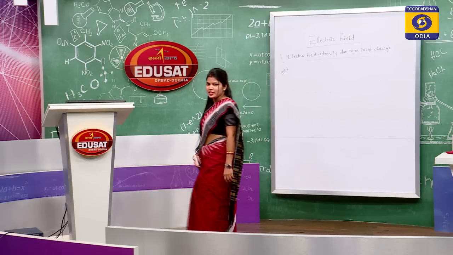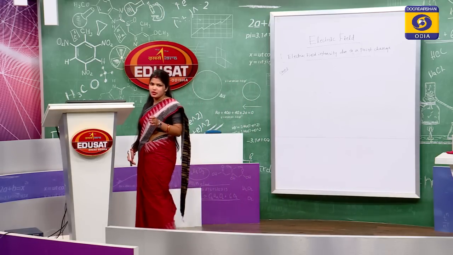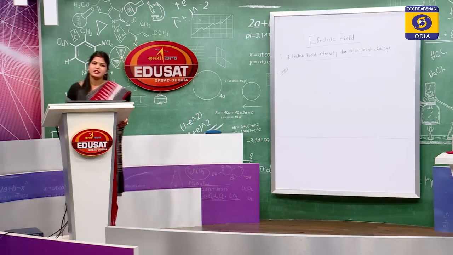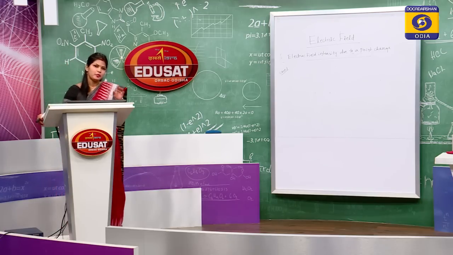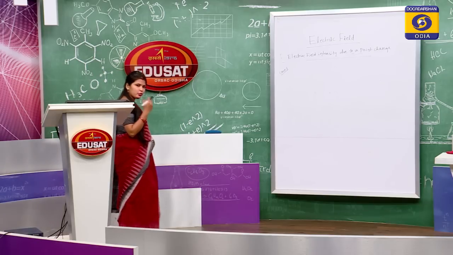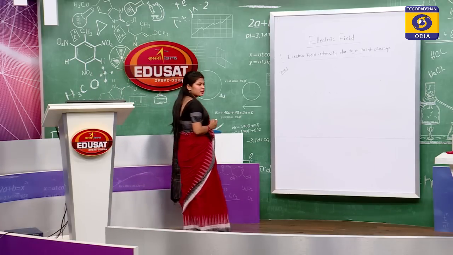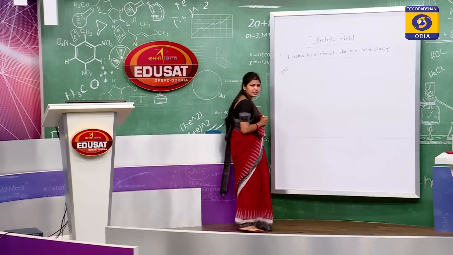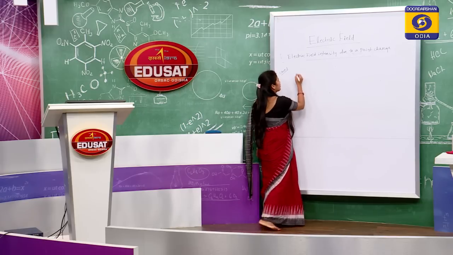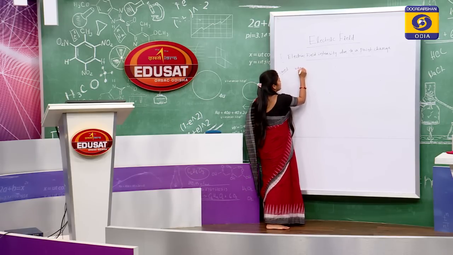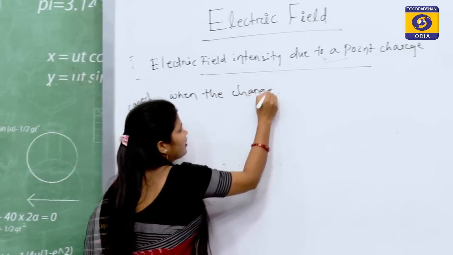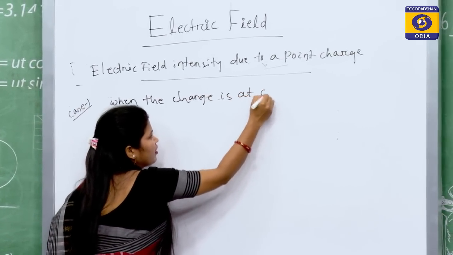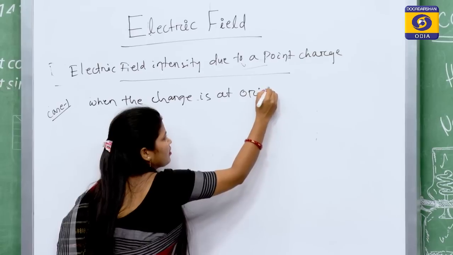So, we discussed the unit and dimensions of electric field. So, now we will discuss how to find electric field intensity due to a point charge. Okay. There are two cases. First case we will discuss when the charge is at origin.